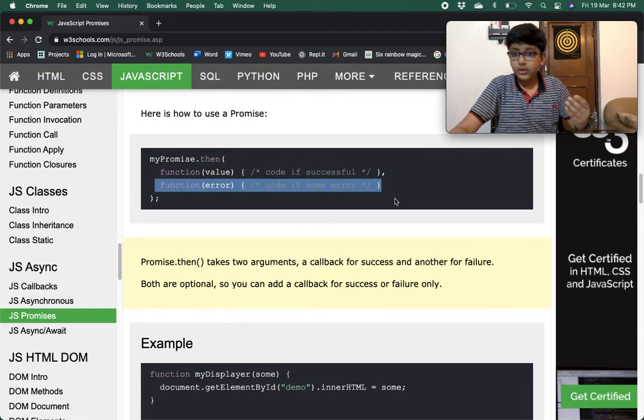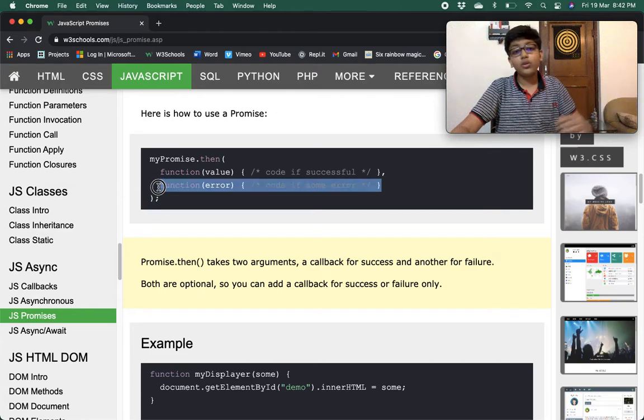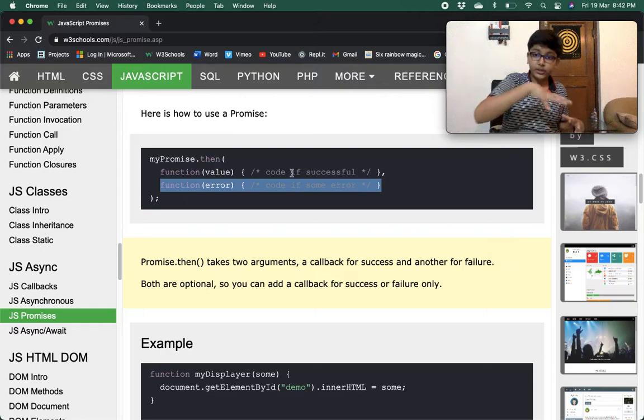Both are optional. If you don't want a callback for success, you can remove it. If you don't want a callback for error, you can remove that also. So both are optional, and you can add a callback for success only or for failure only. Okay.